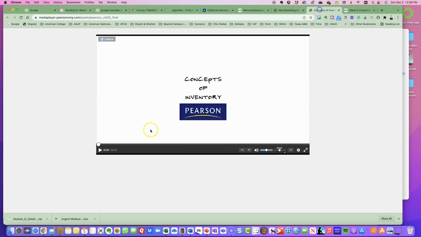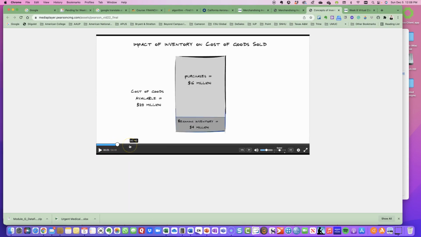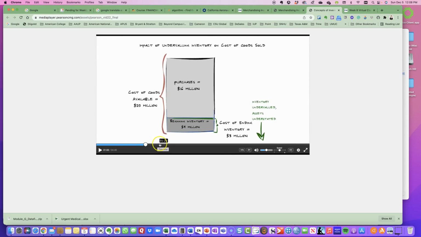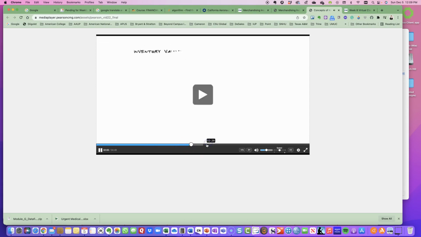And as you can see, for the concepts of inventory, it's basically discussing the impact of inventory on determining your cost of goods sold. And then it goes into like an illustrative example. And as you can see, it's kind of showing you your purchases and your beginning balance. And then it's showing you how to get to your ending balance. And I would like for you to end our virtual classroom here by going through these both videos here.